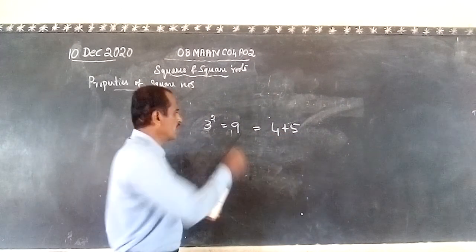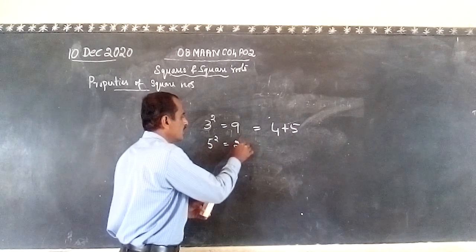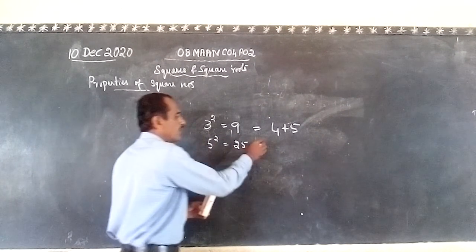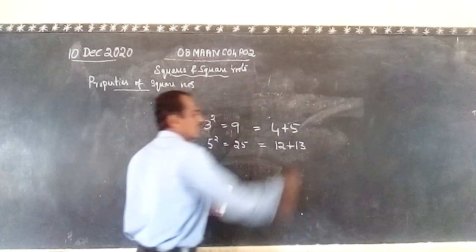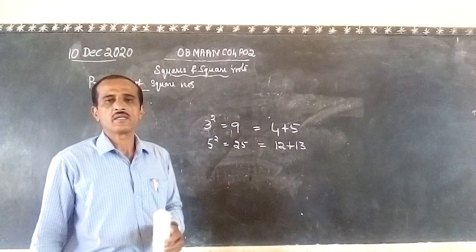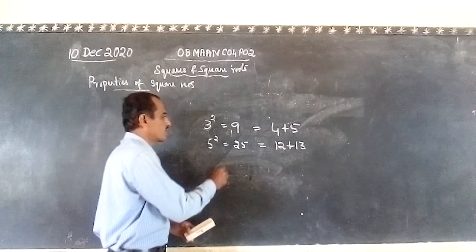Next, let us see the consecutive terms of 25. 25 is how much? 5 square is equal to 25. 25 we will write as 12 plus 13. See, like this. 12 plus 13. Two consecutive terms. Always two consecutive terms.